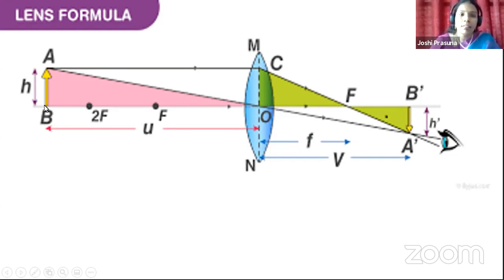Okay, then we have also drawn the principal axis passing through the focus and optical center. Have you seen, children? This is the horizontal line representing the principal axis. Okay, so now because it is a biconvex lens, we can place